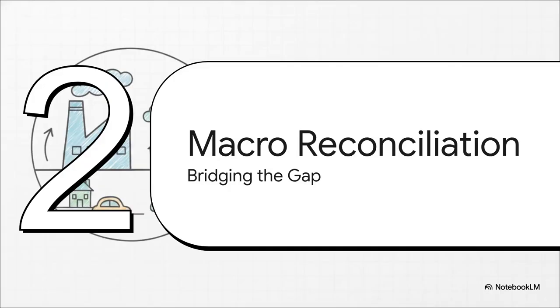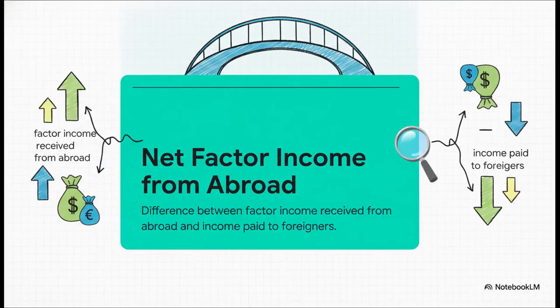Let's resolve this in Section 4, the macroeconomic reconciliation, bridging the gap. To bridge this structural gap between geographical boundaries and resident-centric tracking, we're going to need a highly specific macroeconomic instrument. And that indispensable instrument is net factor income from abroad, commonly abbreviated as NFIA.